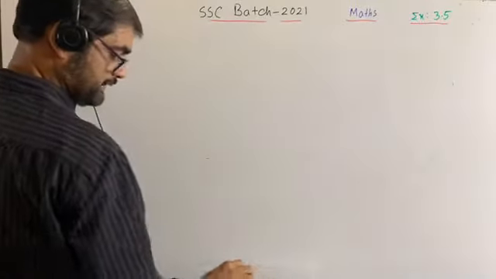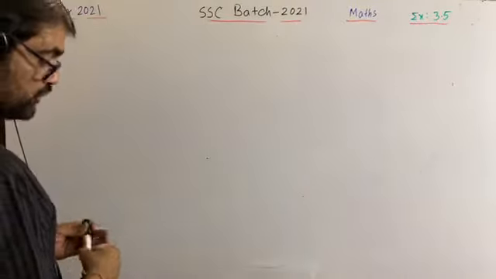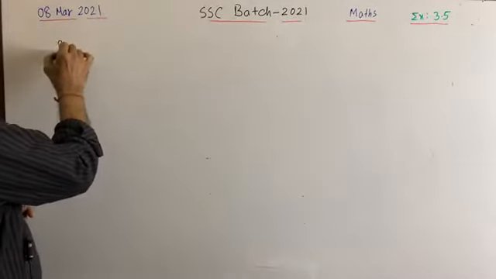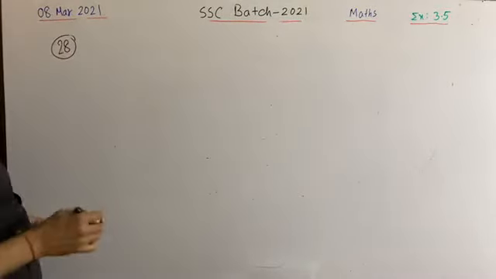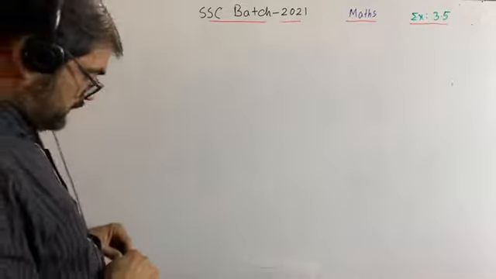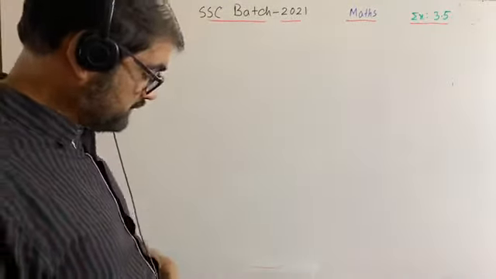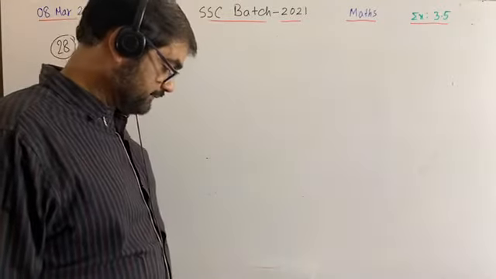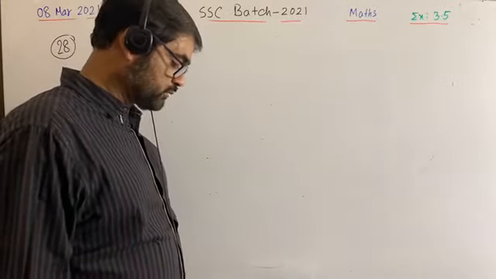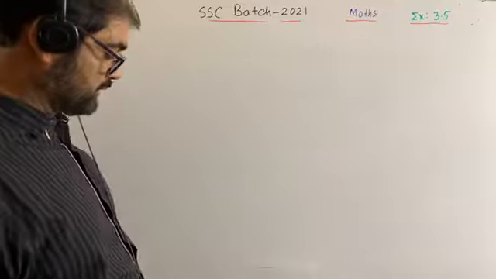Going to question number 28, important math. Question number 28. Some principal becomes taka 460 with simple profit in 3 years and taka 600 with simple profit in 5 years. What is the rate of profit?